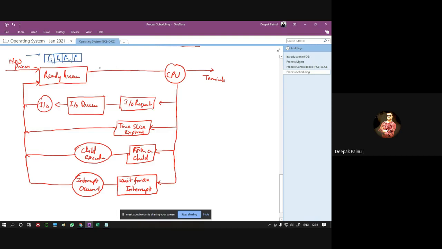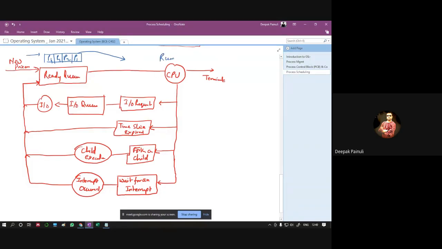After assigning to the ready queue, the process is simply waiting for the CPU, right? Once the OS or scheduler picks one process from here and gives the control of the CPU to that particular process, it is being executed at that time.